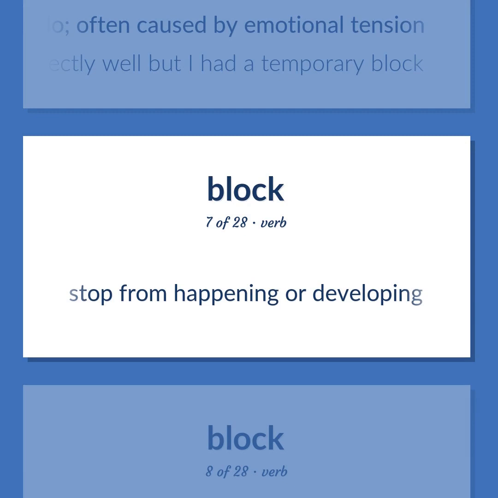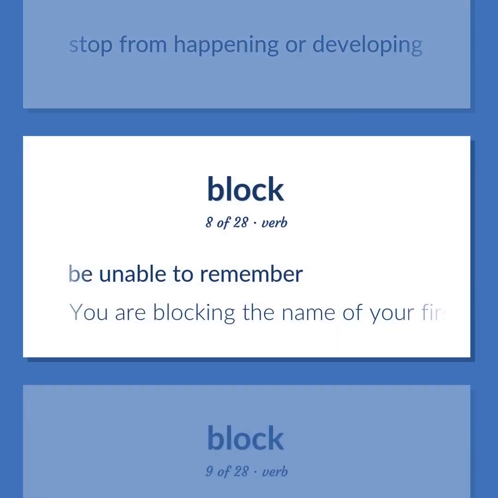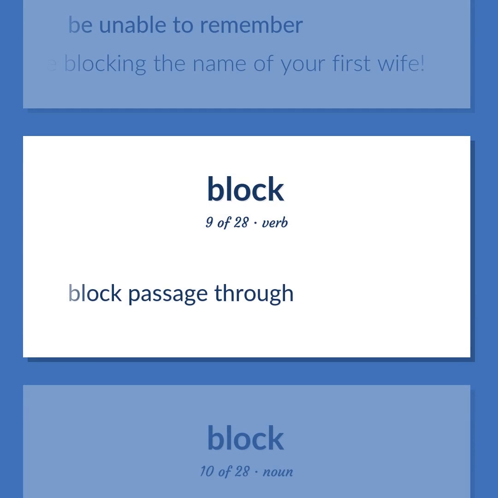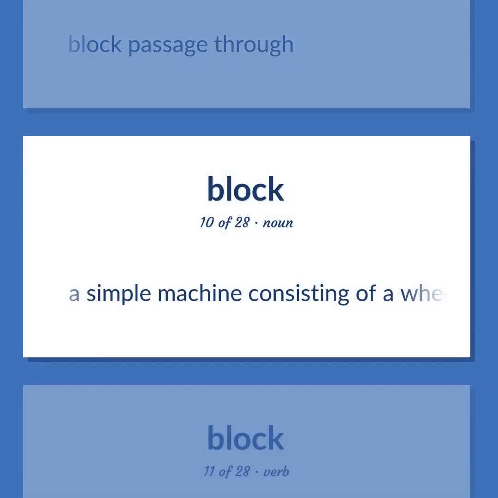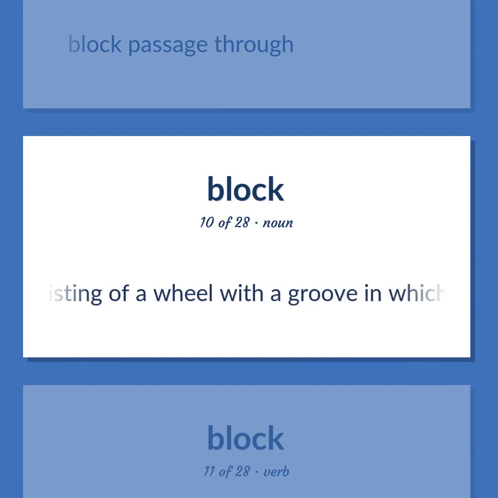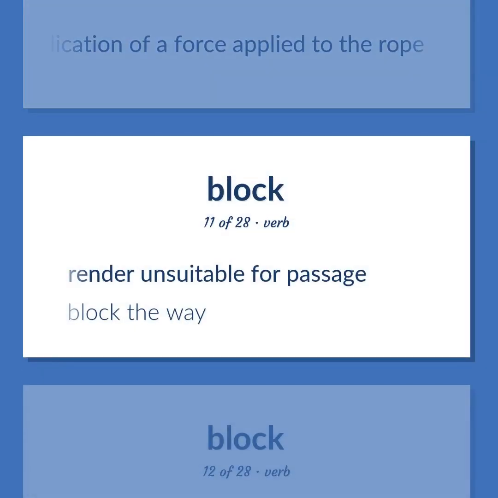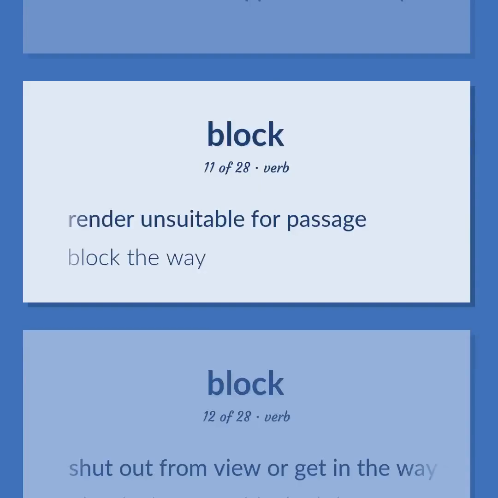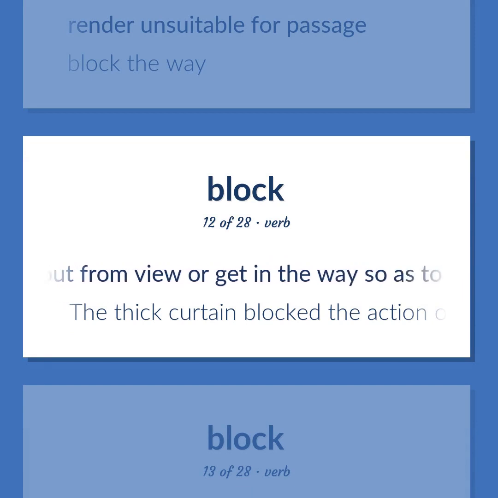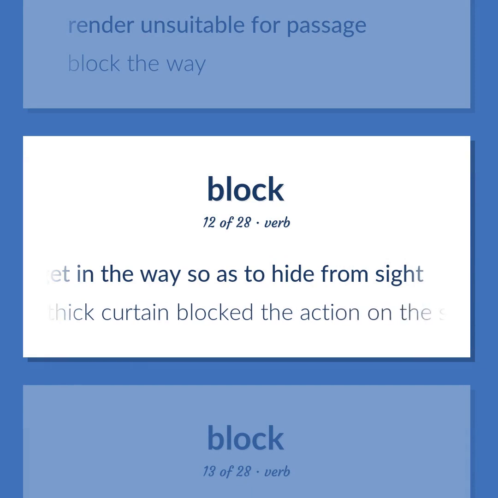Stop from happening or developing. Be unable to remember. You are blocking the name of your first wife. Block passage through. A simple machine consisting of a wheel with a groove in which a rope can run to change the direction or point of application of a force applied to the rope. Render unsuitable for passage. Block the way. Shut out from view or get in the way so as to hide from sight. The thick curtain blocked the action on the stage.